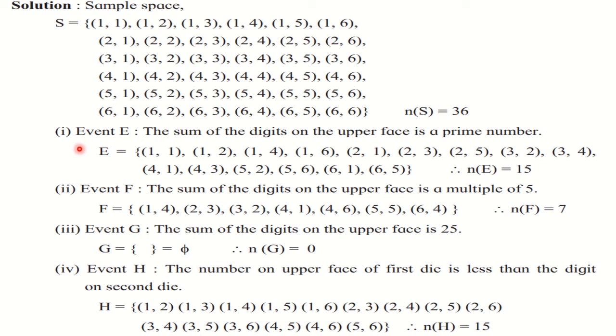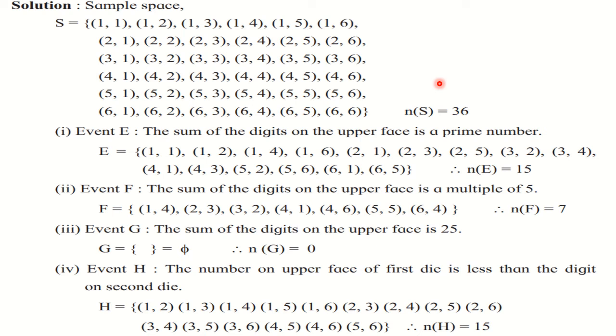So now the conditions. First one, event E is given as the sum of the digits on the upper face is a prime number. That means when we add these two numbers, we should get prime numbers. Now think of prime numbers. 1 is neither prime nor composite. So the smallest prime number is 2. Then we have 3. Then we have 5. We have 7.